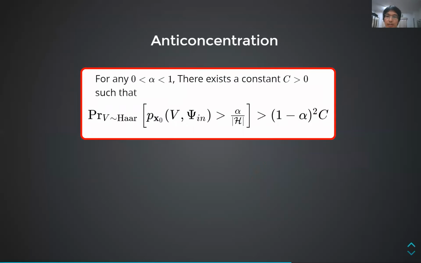Our first result is the anticoncentration property, which roughly means that each output probability is not too small for a large enough fraction of FLO circuits. And here is the formal statement.